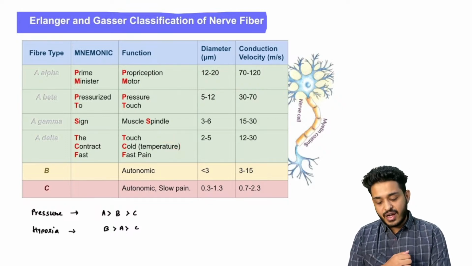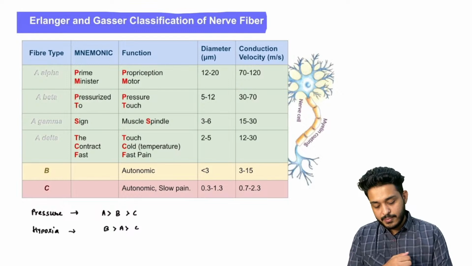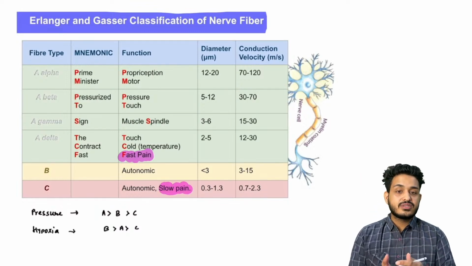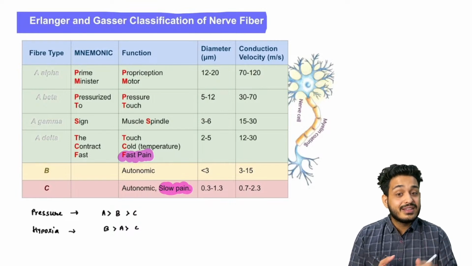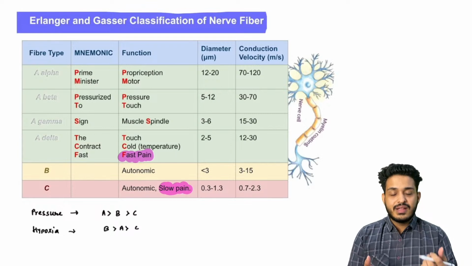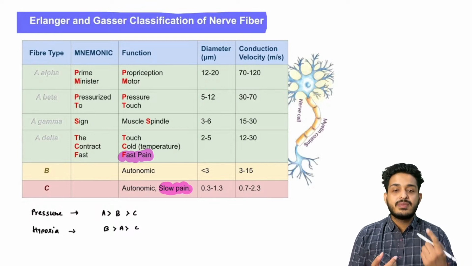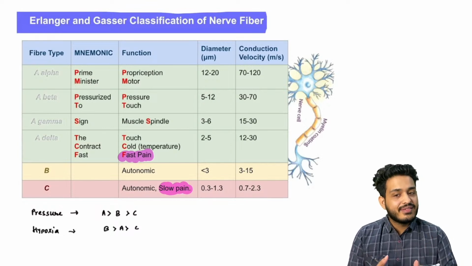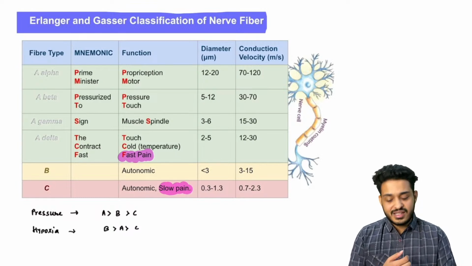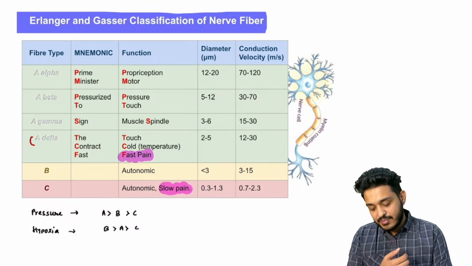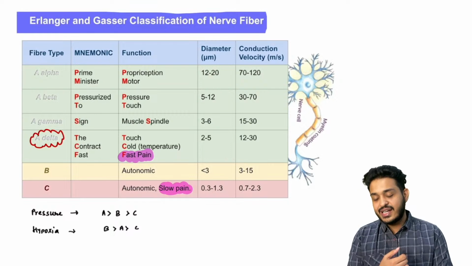What is this fast pain? This fast pain is important. This fast pain and this slow pain. What is the meaning of fast pain and slow pain? So when you are having an injection of tetanus, what is going to happen? When the person is injecting the syringe, you will be having the first pain. You will be having the pain because of the injection. That is going to be taken up with the help of these fibers. These are your A delta fibers.